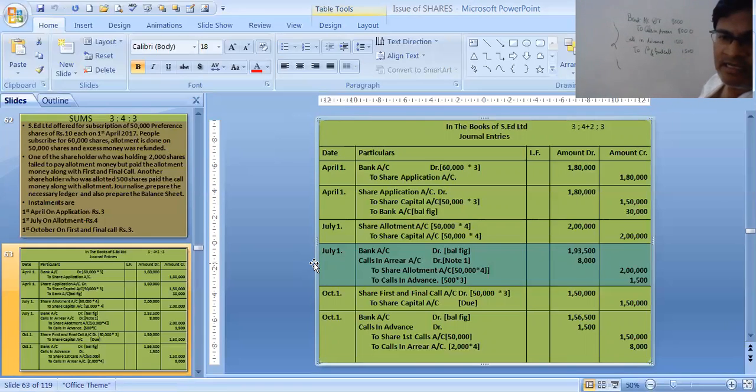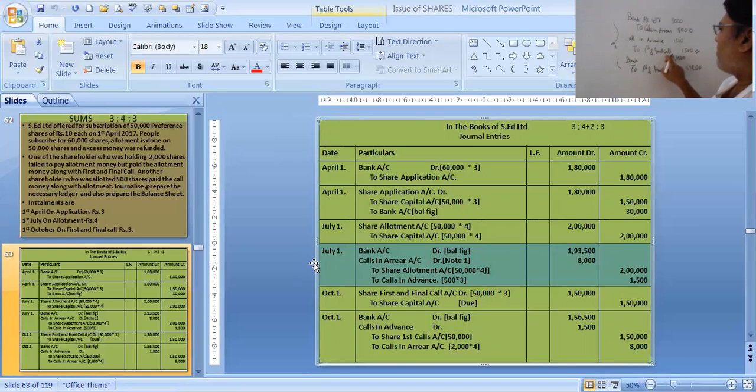Then comes the next part, the simple first call money received. When you receive the first call, that is bank to first and final call. How much are you going to receive? 1,48,500, because 1,500 you have received earlier. So 1,48,500 you are going to receive.